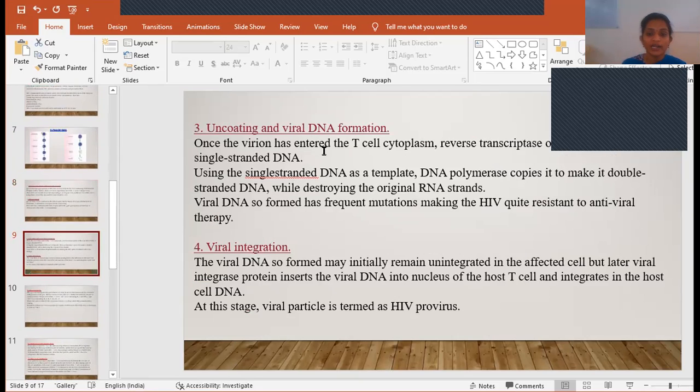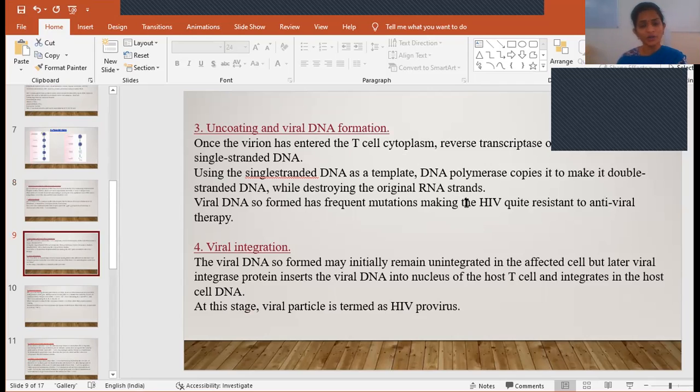And then uncoating and viral DNA formation. Once it has entered into the T cell, with the help of reverse transcriptase it will form a single-stranded DNA, and then using it as a template, DNA polymerase will help in forming a double-stranded DNA. So now the original RNA strand is destroyed. Actually, in the virus there is a single-stranded RNA, right? But after that, it will be converted into single-stranded DNA and then to double-stranded DNA. During this process, whatever the first initial RNA is, that is destroyed.